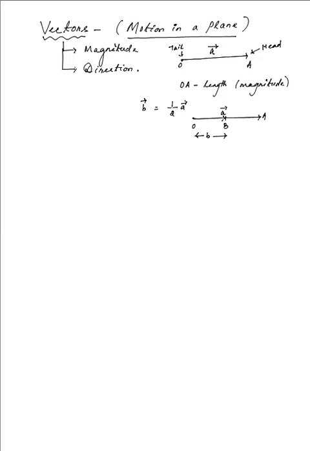Now as we discuss vectors, we can talk about their representation. As you can see, I have represented this B vector and the A vector by topping them with an arrow symbol. This arrow represents a vector quantity.